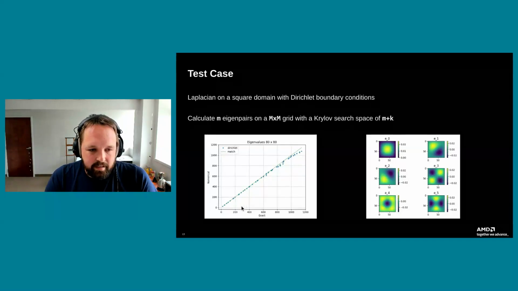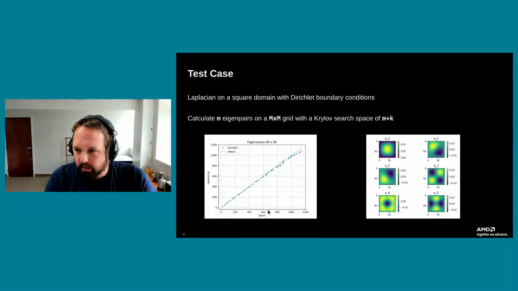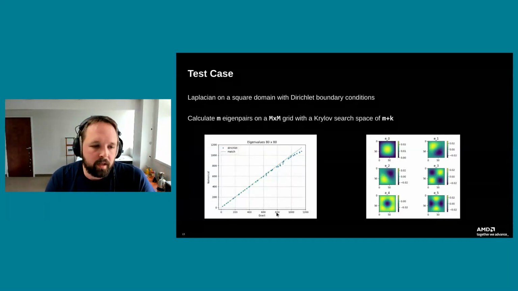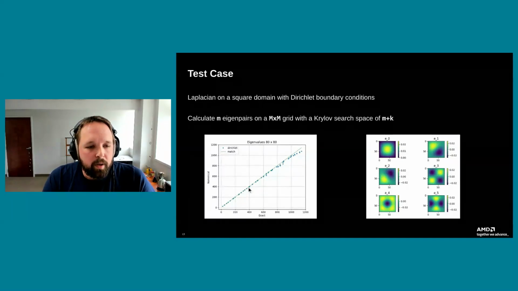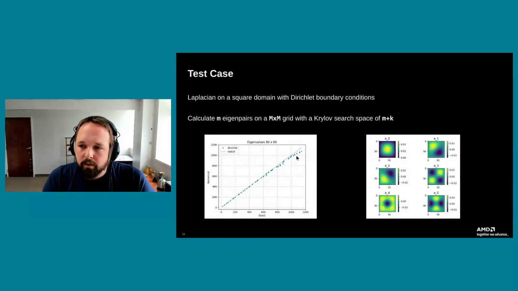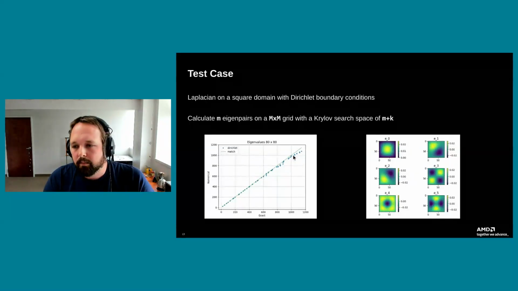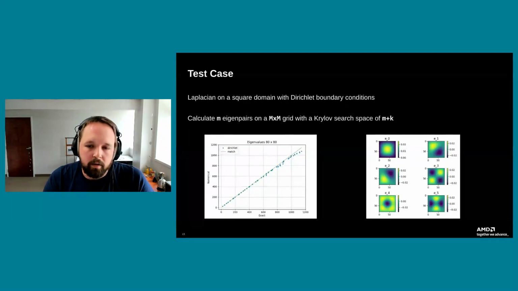On the x-axis is the exact calculated eigenvalues. And on the y-axis is the ones that we numerically calculate. If we get everything exactly right, all of our blue dots here would lie on the green line. But you can see as we get out to some of those higher modes, we do see a little bit of disagreement with the exact system, but this is actually not too bad for our purposes.